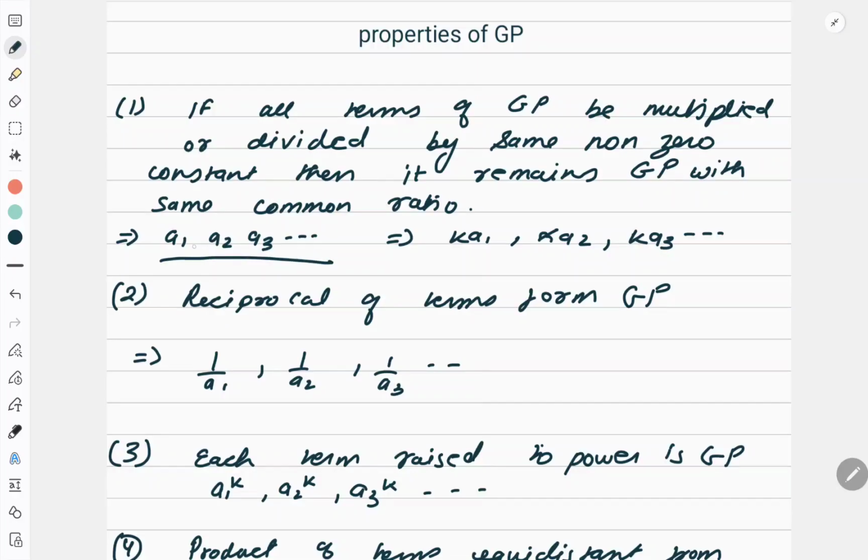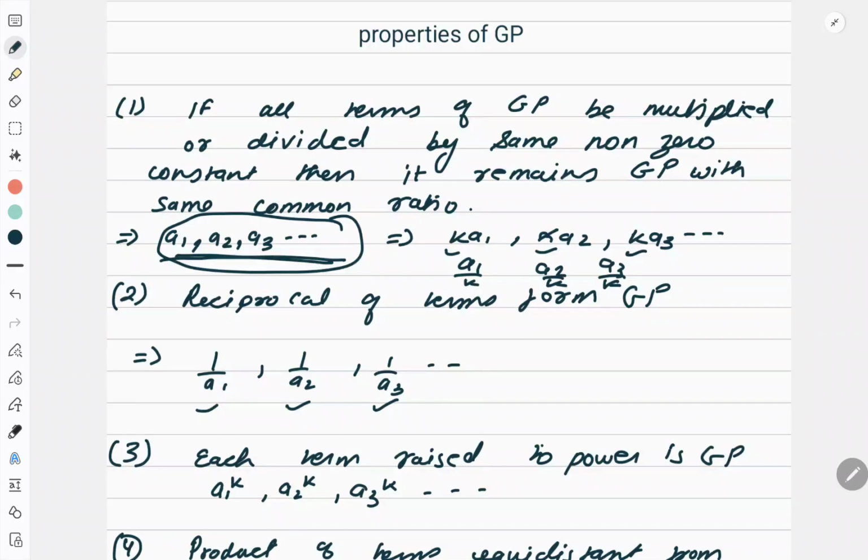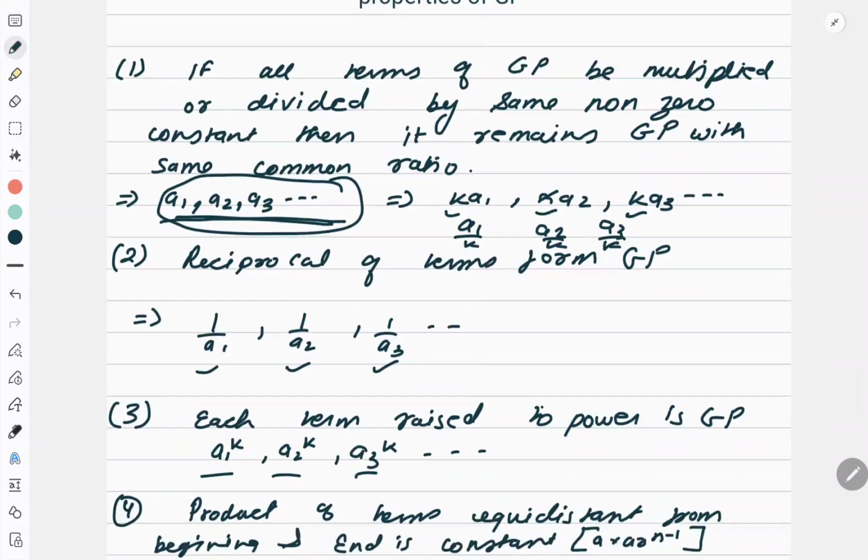Suppose this is a GP, A1, A2, A3 is a GP. Then, if all these terms are multiplied by some constant k, that will form a GP. Same way, A1 by k, A2 by k, A3 by k will also form a GP. Same way, if there is a GP like this and I take the reciprocal of each number, then that sequence is also a GP. Same way, if A1, A2, A3 is a GP and each term is raised to a certain power k, that also forms a GP.